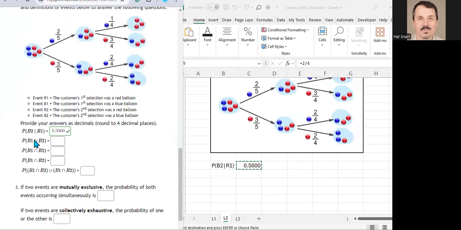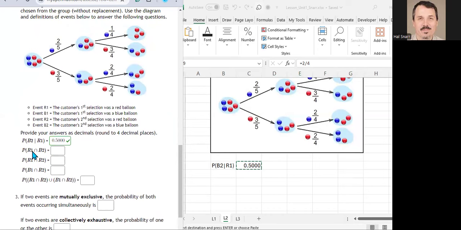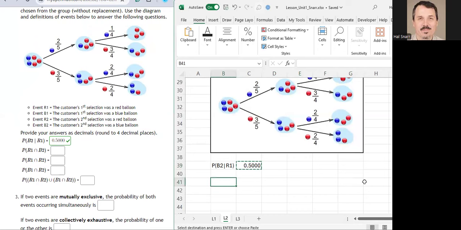Now to get the probability of red on the first choice and blue on the second choice, we have to use the conditional probability rule.